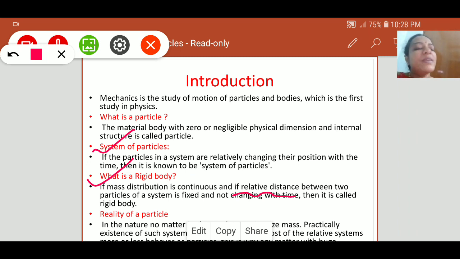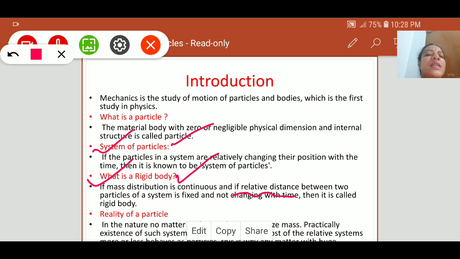We study this mechanics in two types, that is mechanics of particles and mechanics of rigid body. These are the two parts of mechanics in our first year syllabus.